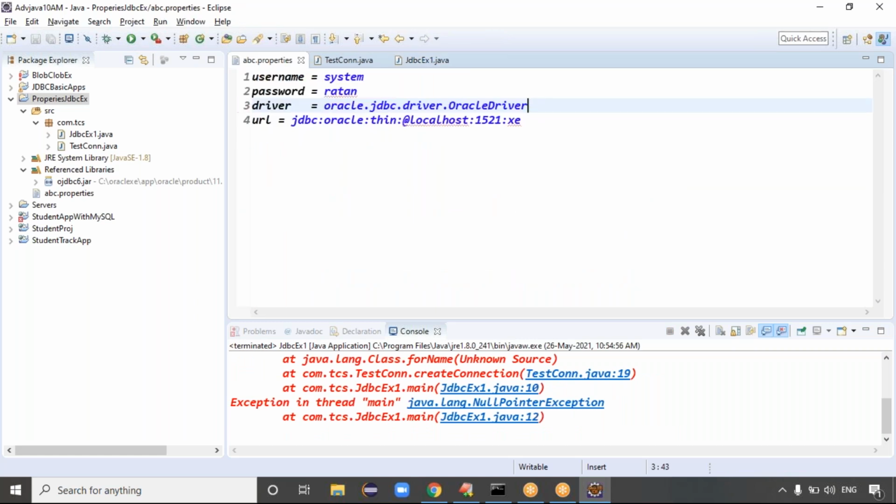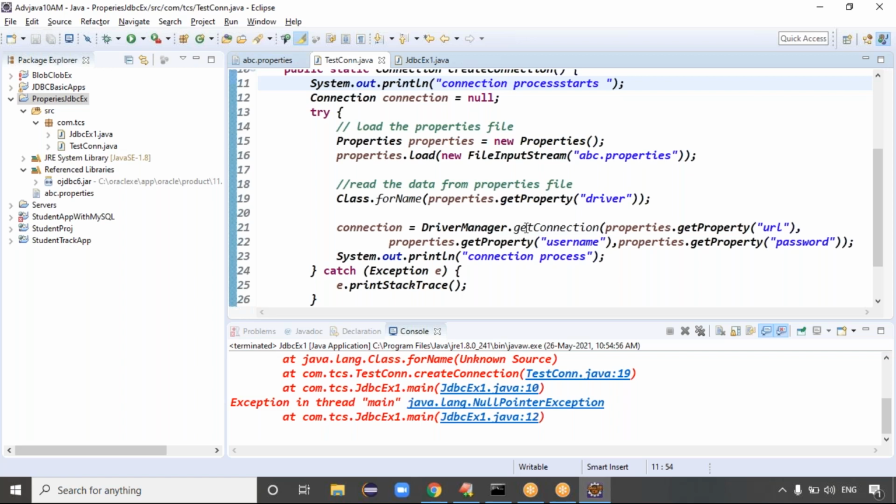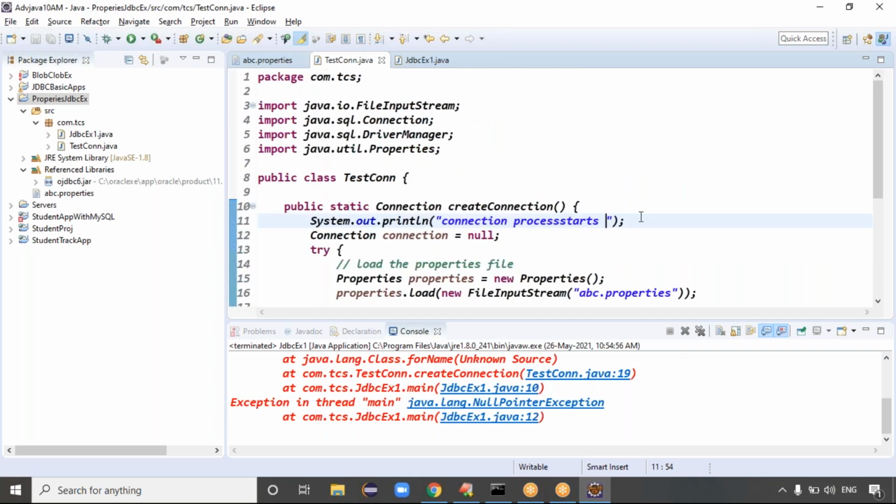Guys, where is the mistake, man? System, username, password, driver, URL pattern. Test connection, getProperty. After that, just give some SOP for the property file. We'll see whether any file is being loaded or not here after abc.properties.